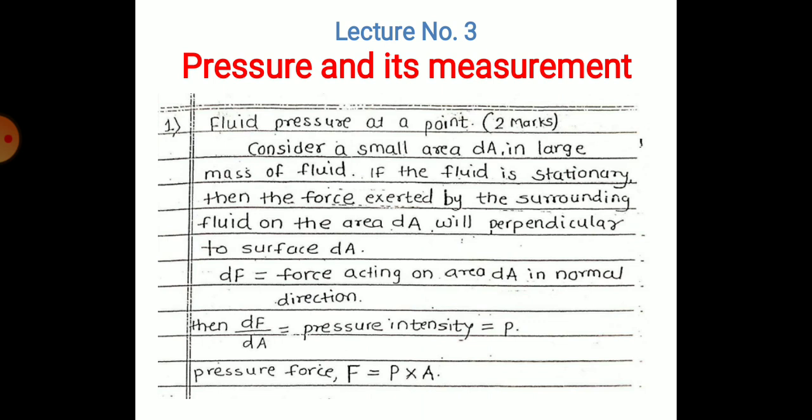That is, dF is the force acting on area dA in the normal direction. Then dF upon dA is equal to the pressure intensity, P. Therefore, the pressure force acting on a point in fluid is F equal to P into A, where P is pressure intensity and A is area.